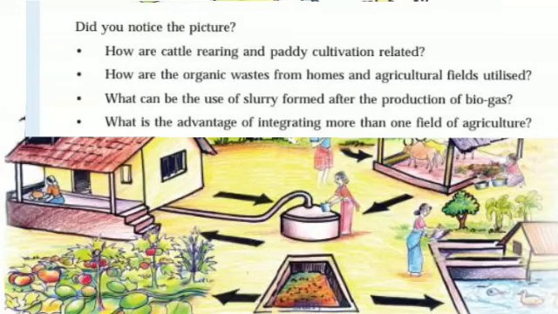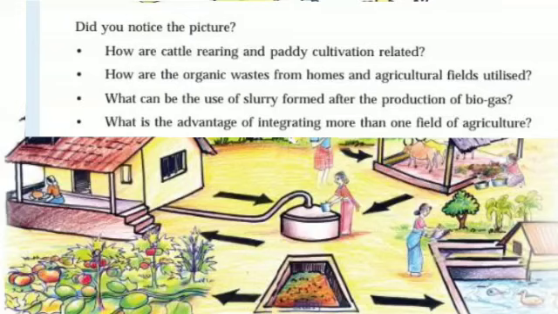So I told you earlier, slurry is a liquid gel mixture, and this liquid gel mixture contains waste, cement, coal, everything mixed together. So this can be a good manure for the vegetables or for the plants, so that we will get a good yield. So that is the importance of slurry.